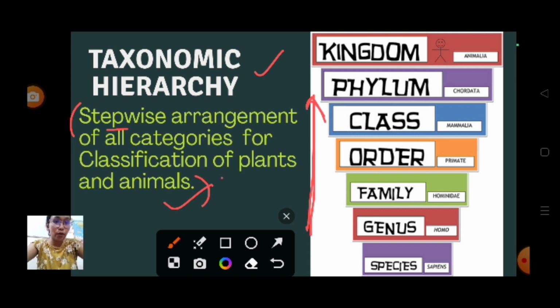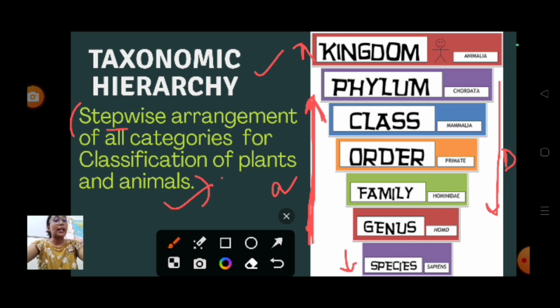So you have to know, if you go from down to up, it will be in what? Ascending order. When you move from up to down, it will be descending order. This is the higher category, this is the lowest category, you have to keep in mind.